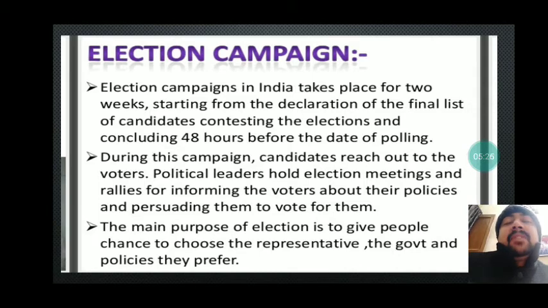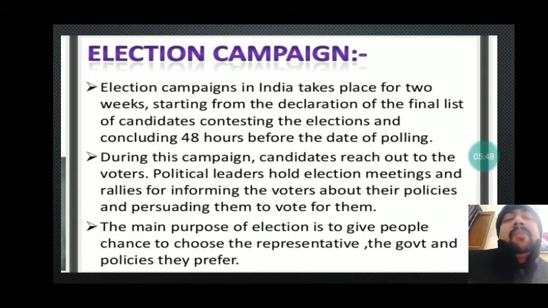Generally 2 weeks' time is given, starting from the declaration of the final list of candidates contesting the election and concluding 48 hours before the date of polling. So during this campaign, candidates reach out to the voters. Political leaders hold election meetings and rallies for informing the voters about their policies and persuading them to vote for them.